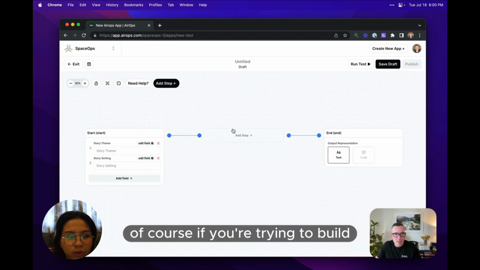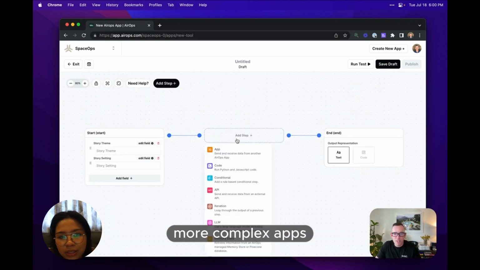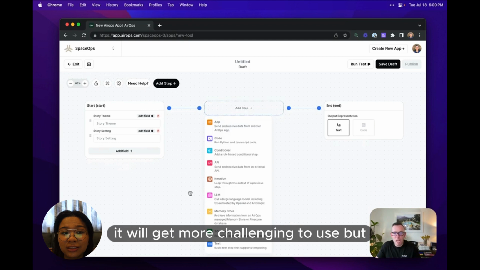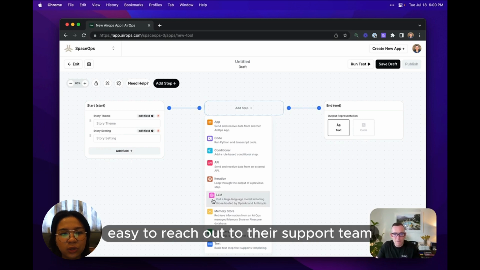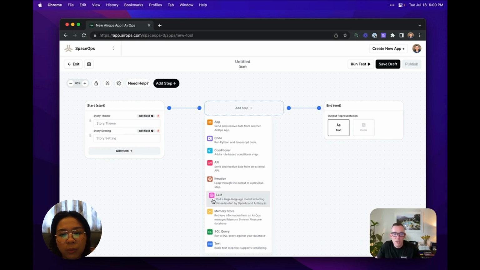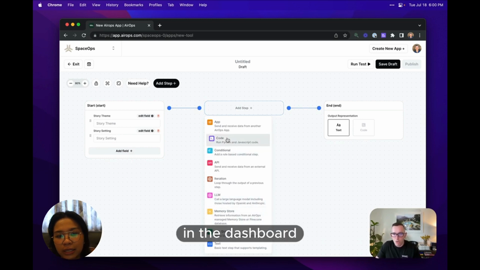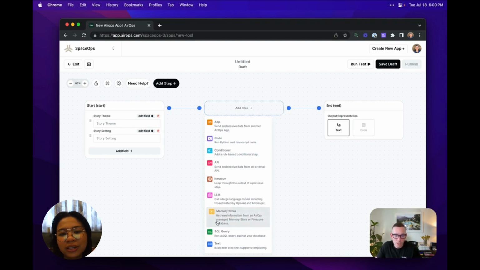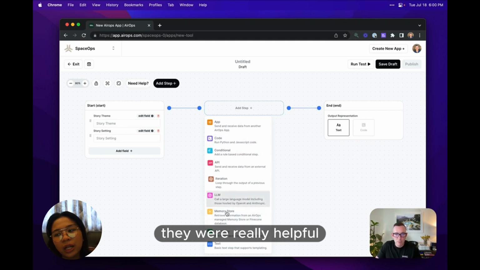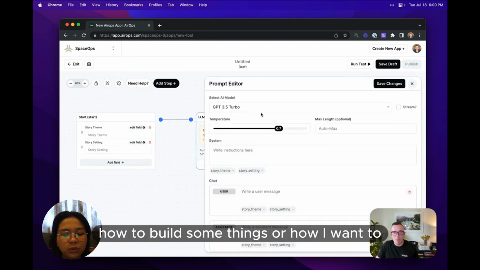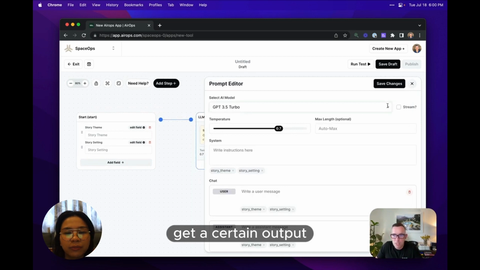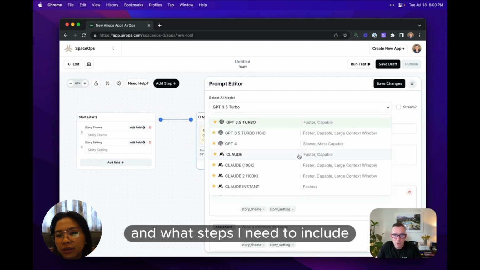Of course, if you're trying to build more complex apps, it will get more challenging to use, but whenever I had questions or concerns, it was just really easy to reach out to their support team through the chatbot in the dashboard, in the workspace, in the lower right corner. They were really helpful whenever I had questions about how to build some things, or how I want to get a certain output, and what steps I need to include, stuff like that.